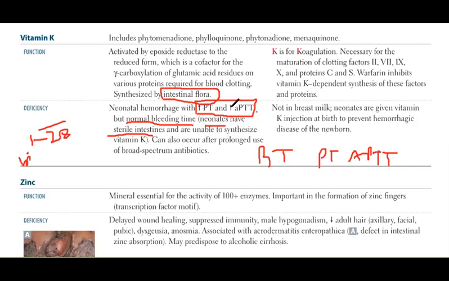So we are talking about the neonates. Even a child less than 1 month old has sterile intestines, and because there is no intestinal flora present, they can't make vitamin K. Okay, it can also occur after prolonged use of broad spectrum antibiotics.